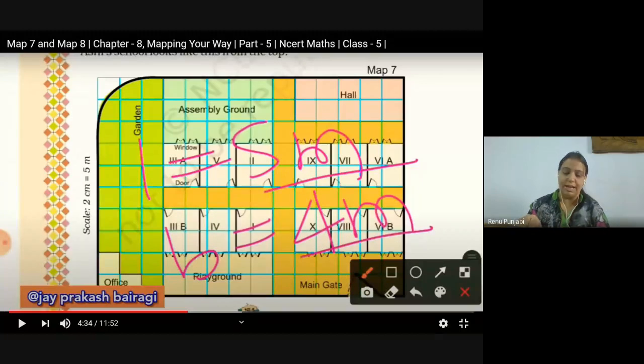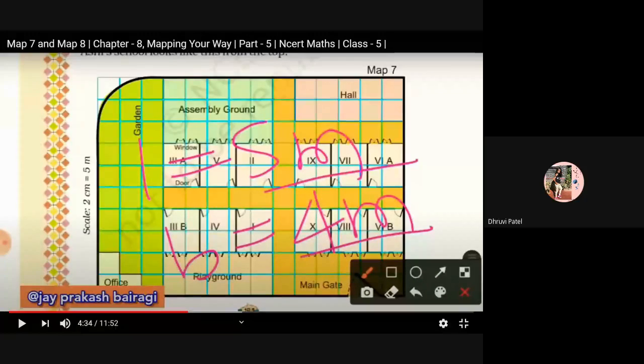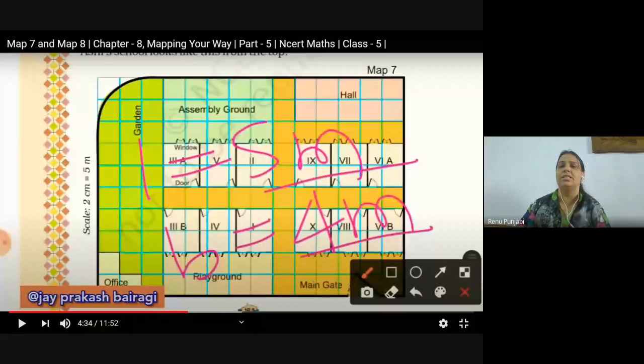For 2 centimeter, it is easy: in meters, how much will it be? 2 centimeters is? According to the scale of the map, 5 meters. It is already given in the scale of the map. When you see to the left side of your map number 7, the scale of the map is already given: if your distance is 2 centimeter, it will be 5 meters.